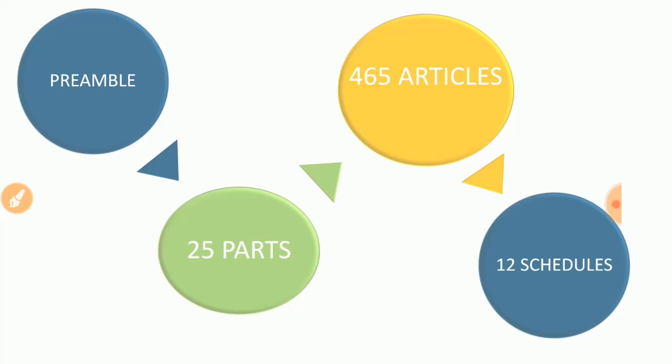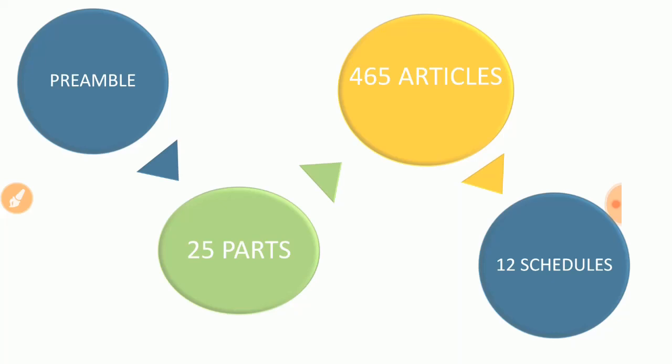So I think it is very clear what the preamble, parts, articles, and schedule are. To learn these four points, imagine the Constitution as a book: the preface is the preamble, the chapters are parts, the lessons inside the chapters are articles, and the separate free booklet is the schedule. How many parts are there in the Indian Constitution?